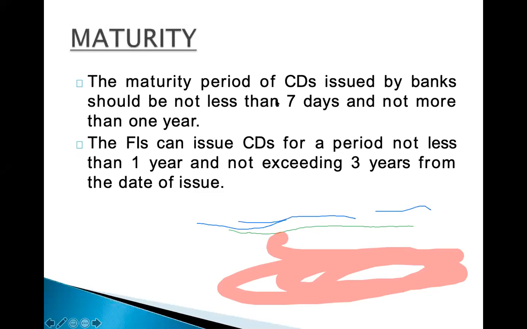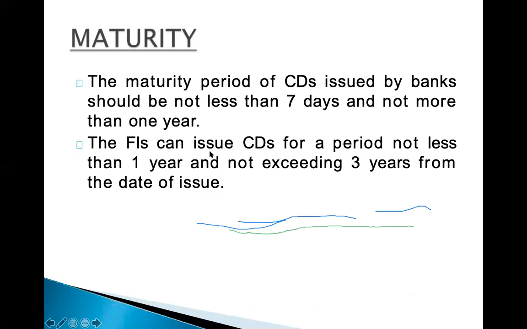Maturity periods should not be less than 7 days and not more than a year, that is 7 or 8 days to less than a year. Financial institutions can issue CDs for a period of not less than a year and not exceeding 3 years from the date of issue. It acts as a short-term as well as medium-term instrument.